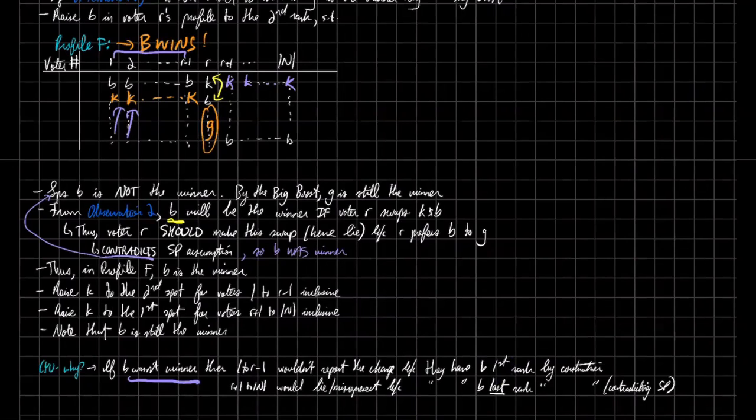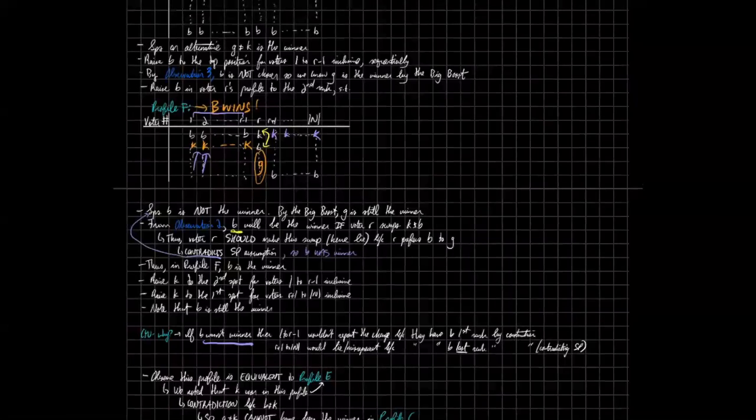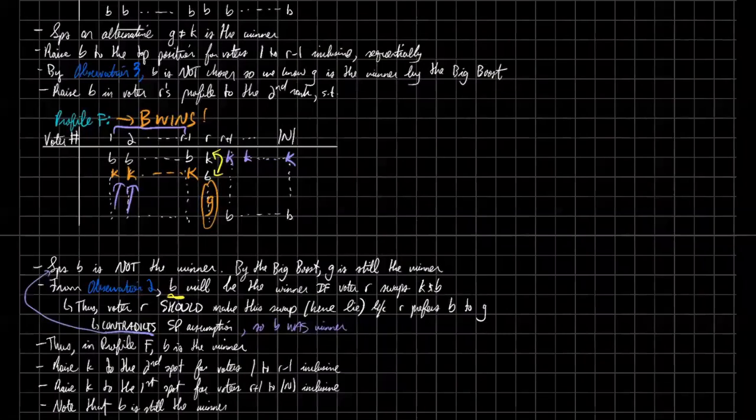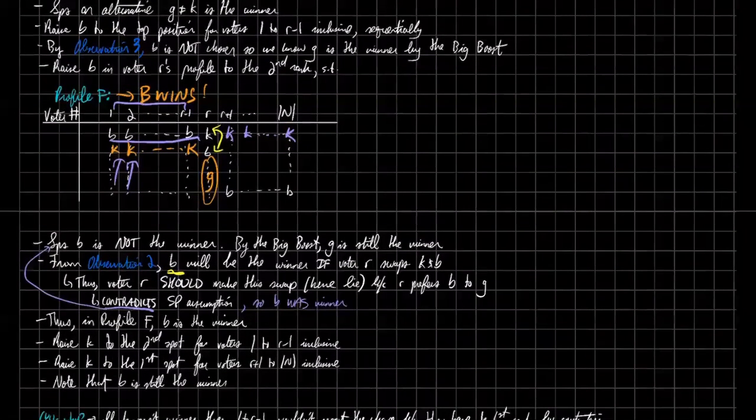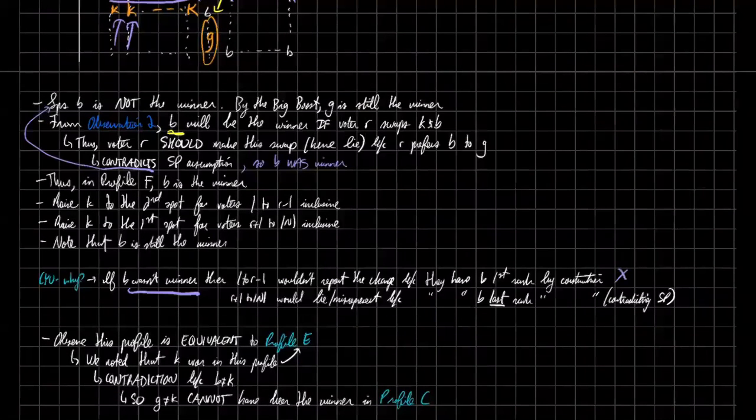Donald Trump is essentially the one that they want the most. So think of all these voters, 1 to R minus 1, as pretty much clones of Kanye, right? They all want Trump. So B is always first. So if somehow causing this rising K makes B not the winner, well, they won't report that change. So that contradicts strategy proofness. So this is bad, right?